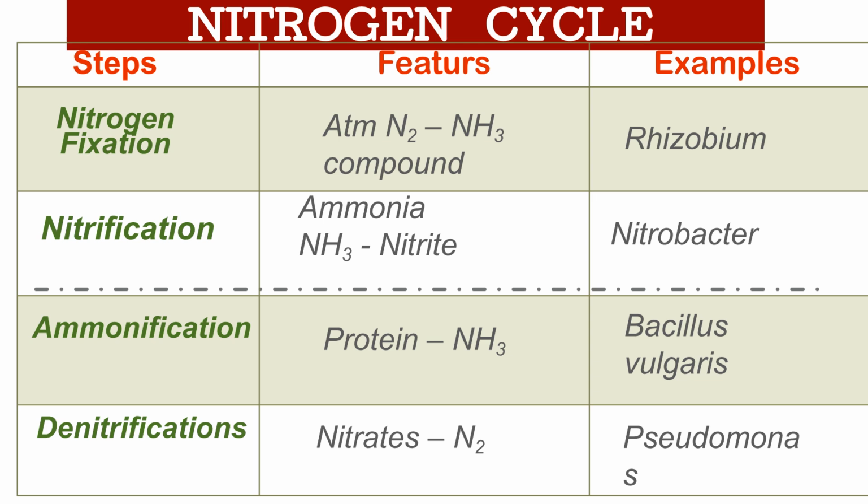The nitrogen cycle involves several steps with distinct features and bacterial examples. Nitrogen fixation converts atmospheric nitrogen to ammonia compounds using Rhizobium. Nitrification converts ammonia to nitrite using Nitrobacter. Ammonification converts protein to ammonia using Bacillus vulgaris. Denitrification converts nitrates back to nitrogen gas using Pseudomonas.